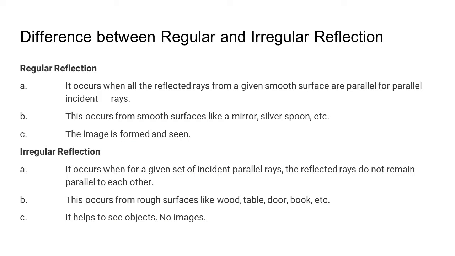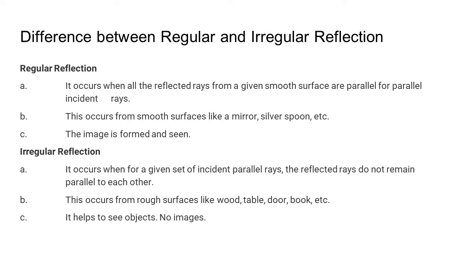So what is the difference between regular and irregular reflection? Regular reflection occurs when the reflecting surface is smooth, and parallel incident rays give parallel reflected rays. Irregular reflection occurs when the surface is rough.